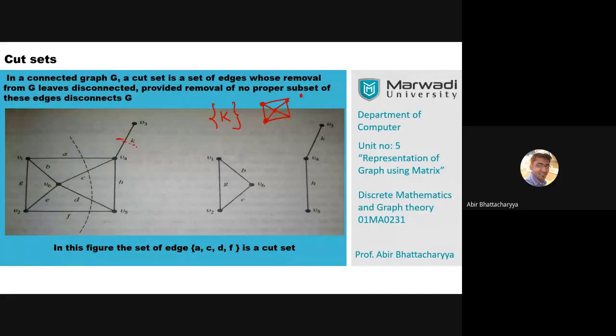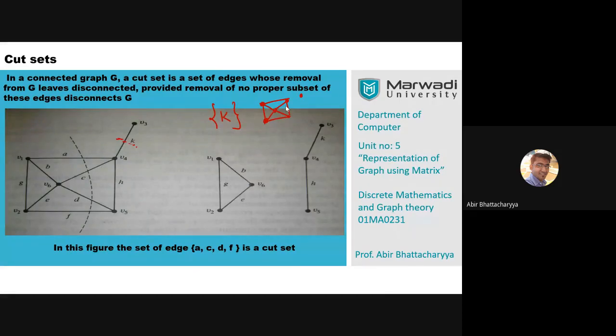Whenever you are applying any cut set, right beside that cut set you have to draw the components. Generally we will ask you to figure out 7 or 8 cut sets of a particular graph. After applying each cut set, you have to draw the components, that is, what the disconnected graph looks like after cutting that set. Draw it right beside it.